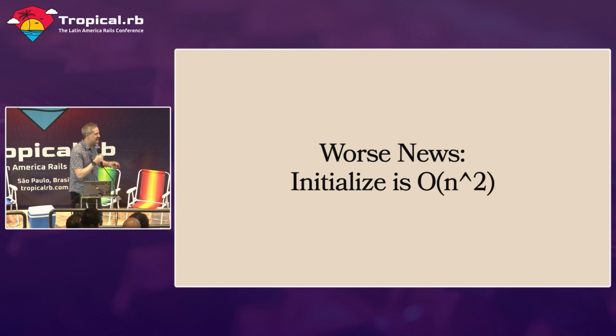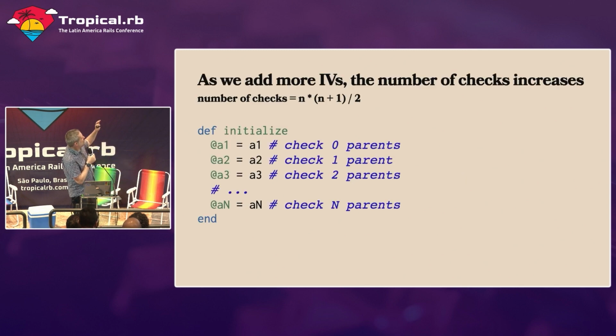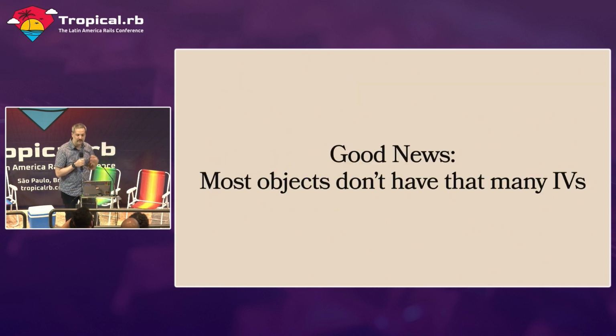Sorry, I told you there would be math. I gave you fair warning. So imagine you have an initialize method like this, where we set a1, a2, a3, all the way through an. We'll end up with n squared number of checks on that tree, and that's not good. We don't like n squared. But the good news is that most objects don't have that many instance variables. They only have a few, so it's not that bad, right? Your objects don't have many instance variables, right? Right? Oh. Getting some nervous laughs here.